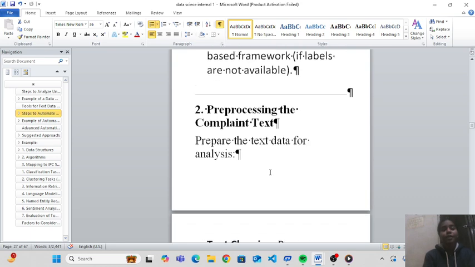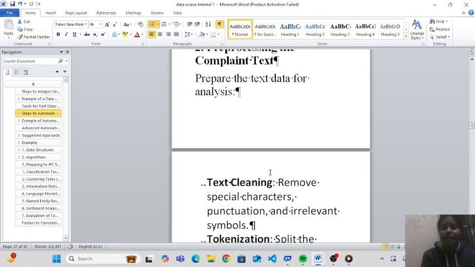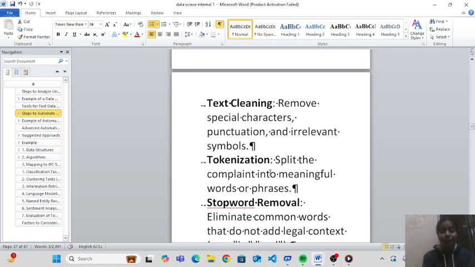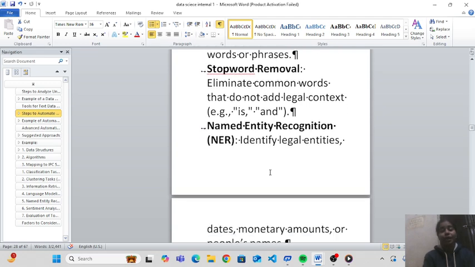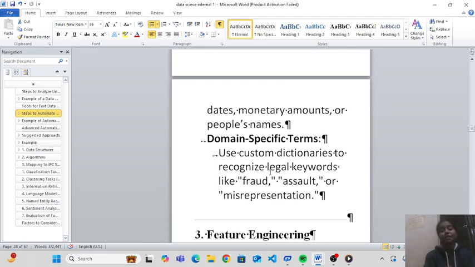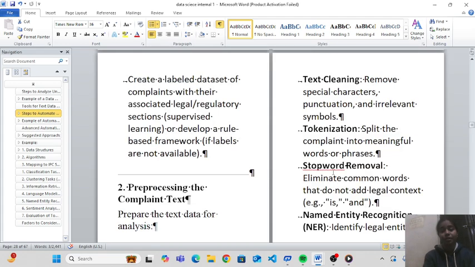Second, pre-processing the complaint text. Prepare the text data for analysis. Text cleaning, tokenization, stop words removal, named entity recognition, domain-specific terms, feature engineering.